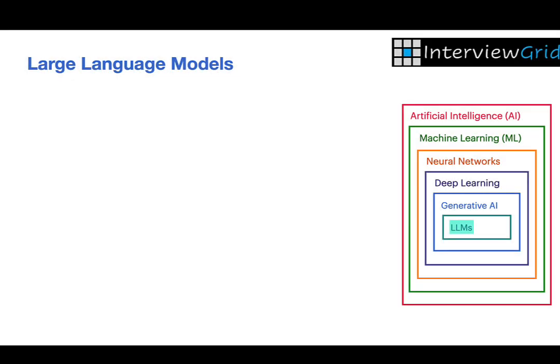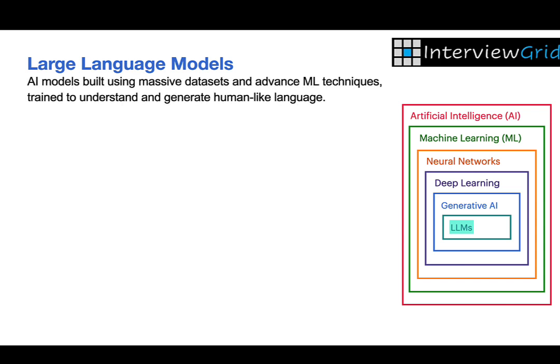Let's next look at large language models. Large language models are a type of generative AI trained to understand, generate, and interact using human language. They are built using deep learning techniques and trained on massive data sets, often including books, articles, websites, and conversations.